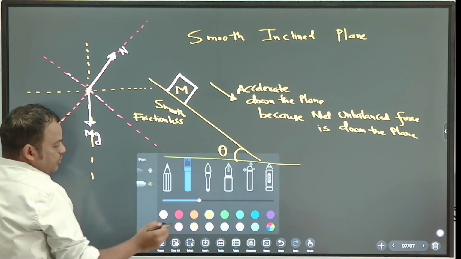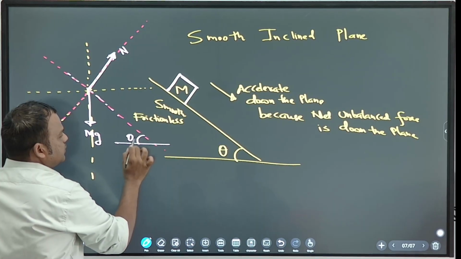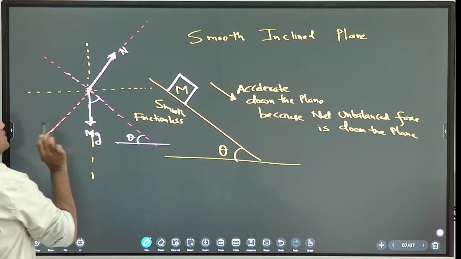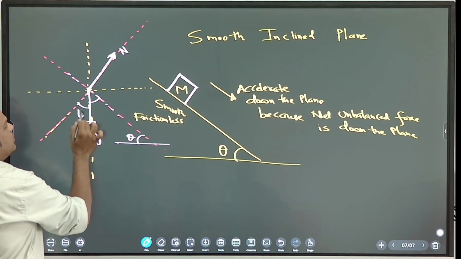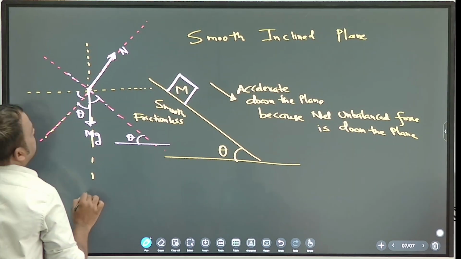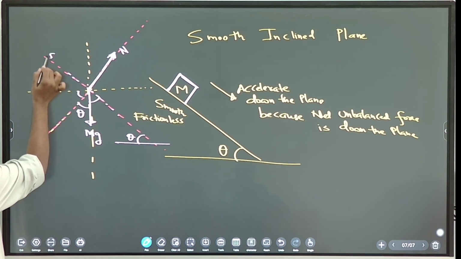Now you tell me what is this angle? Theta. So what is this angle? 90 minus theta. Very good. So what is this angle? Theta. So what is this angle? 90 minus theta. Very good. So this is the surface.